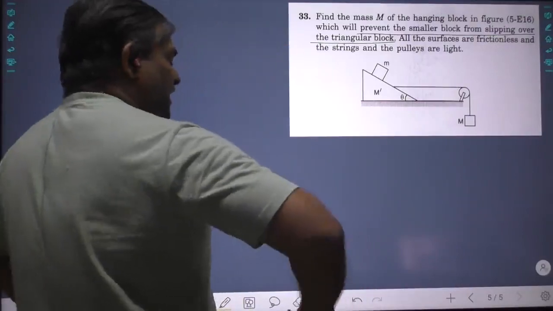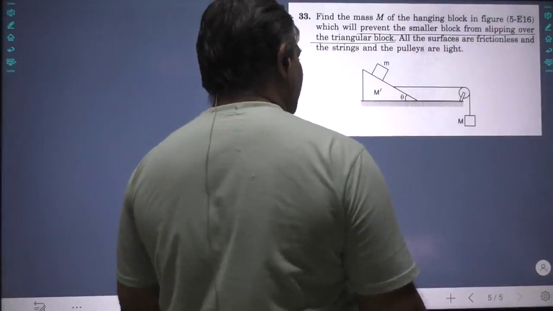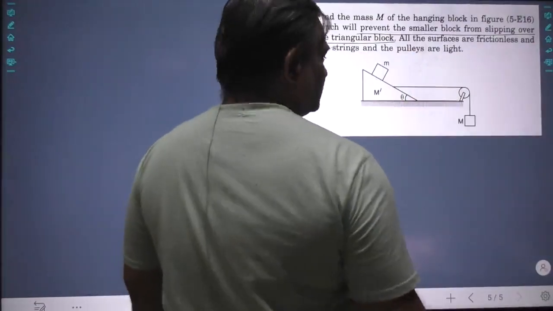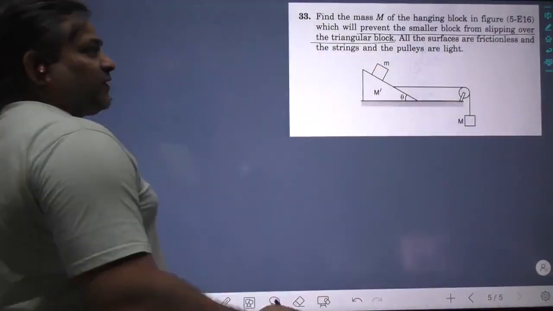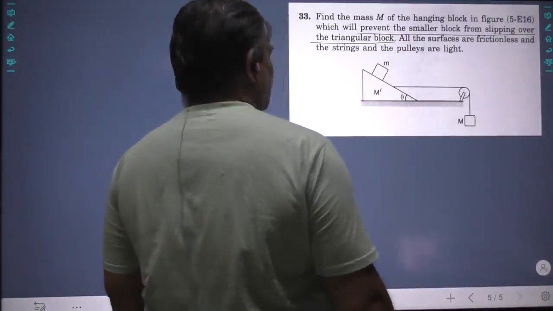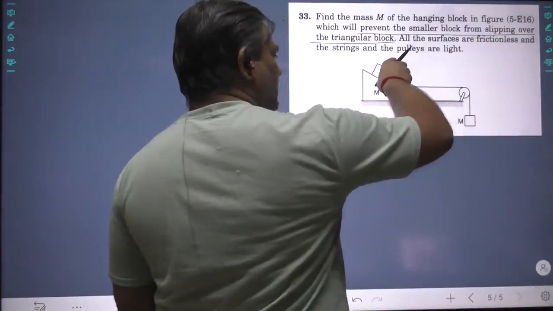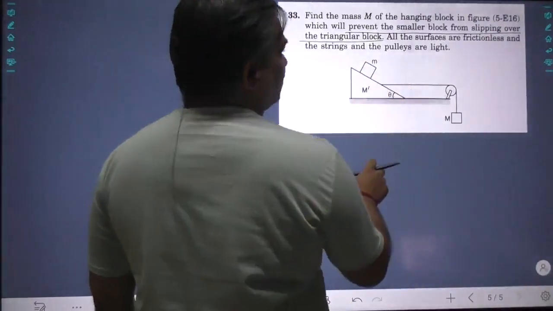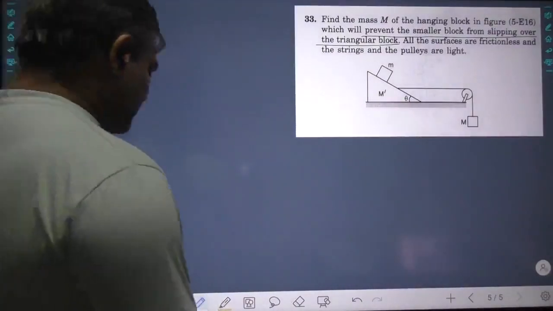Prevent the smaller block from slipping over the triangular block. What does that mean? That means there is no relative motion between these two. That simply means the acceleration of this block should be 0. That means the forces of m should be totally balanced. The block is not slipping. What does that mean? That means there is no relative motion between m and m dash. They are moving as a fixed object. Now I am going to analyze it, and I want you all to understand. Now see here.